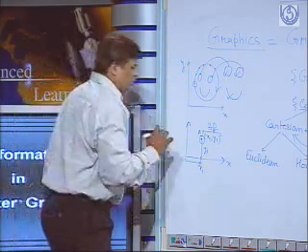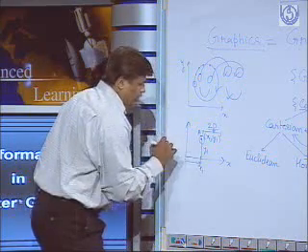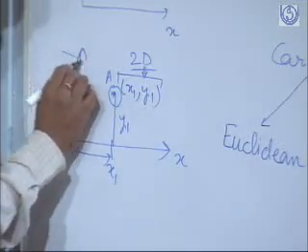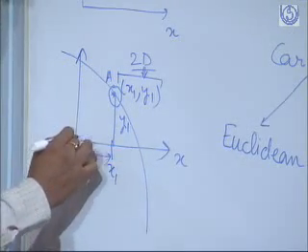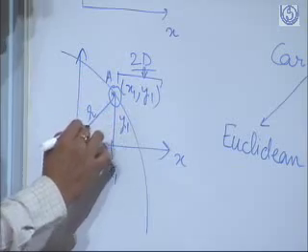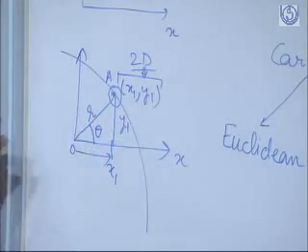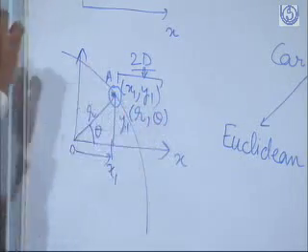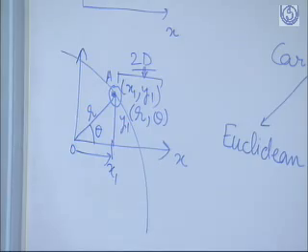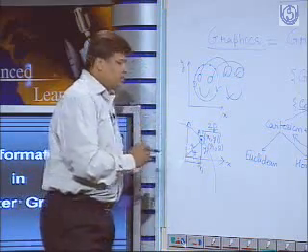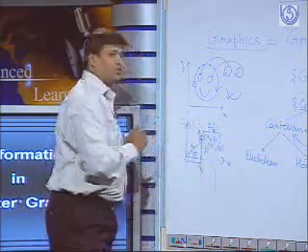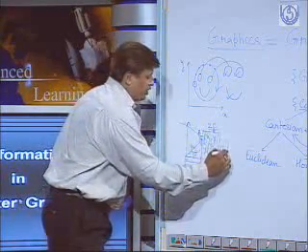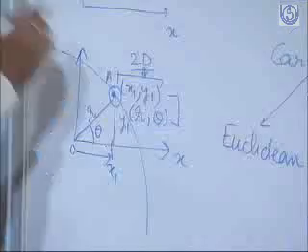Now, second thing is that there is another way also to reach this point. If I say radially I trace a circle, and I move a distance r at an angle theta, then after moving distance r at an angle theta, I am again reaching point A. That means r theta is also one of the mechanisms to reach point A, and x1 y1 is also one of the mechanisms to reach point A.